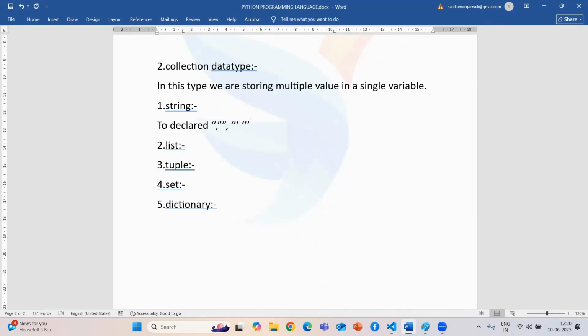So what is the difference between these three? Whenever you want to declare your string over multiple lines, you need to use triple quotation. Otherwise, you can always use single or double.